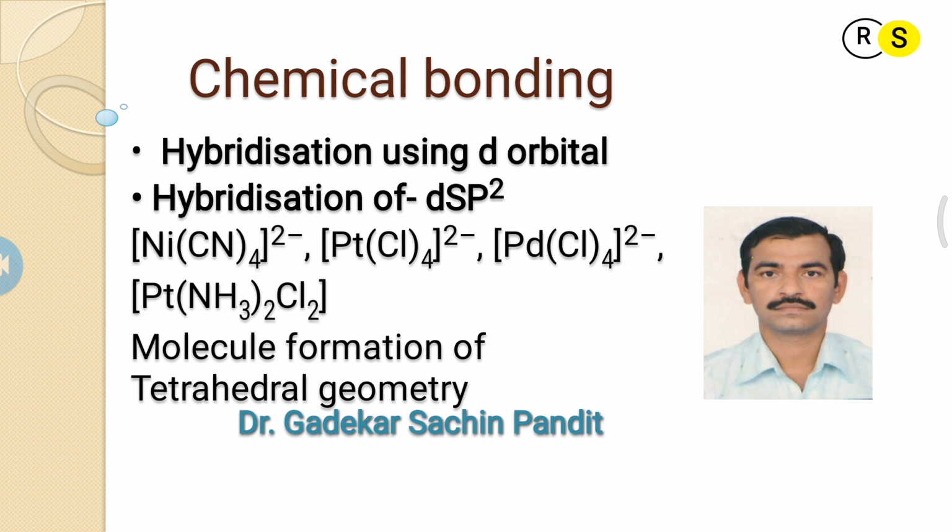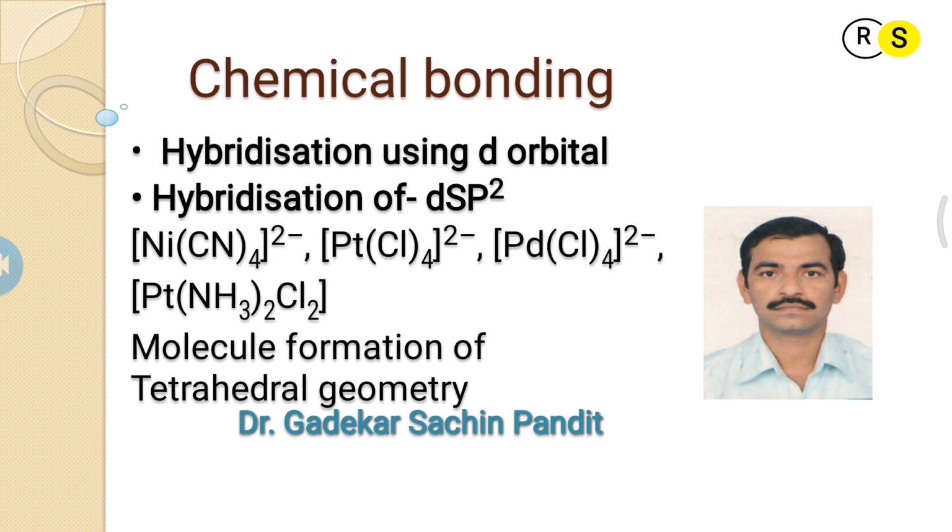Next we discussed trigonal planar hybridization, which involves one s and two p hybrid orbitals. Examples are boron trifluoride, boron chloride, and the C2H4 ethene molecule, which contains a double bond.